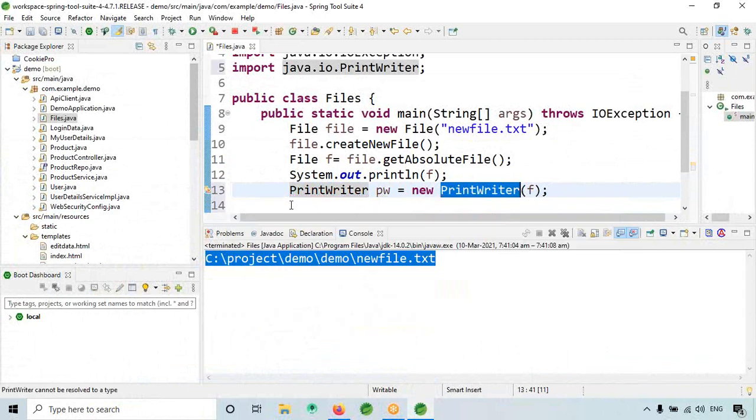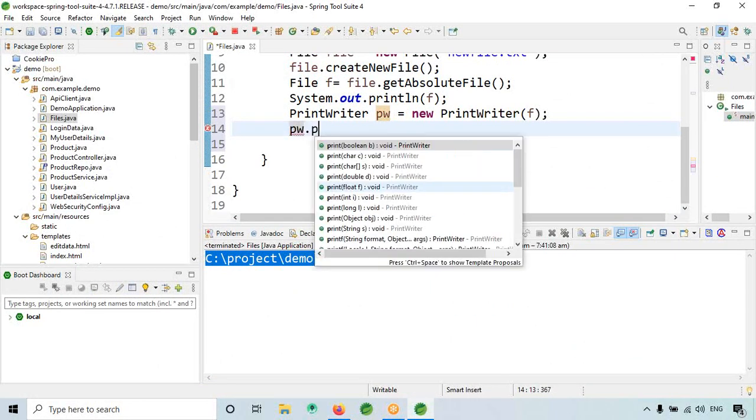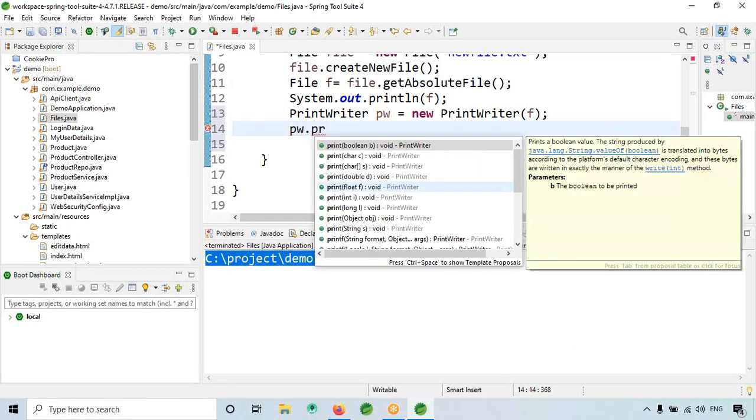When I import it, it is there. Now I will give pw.println.